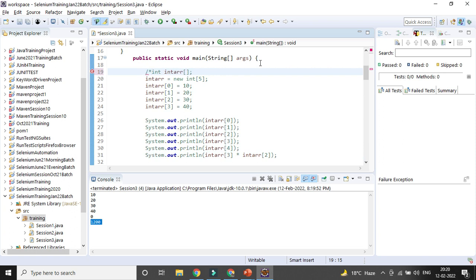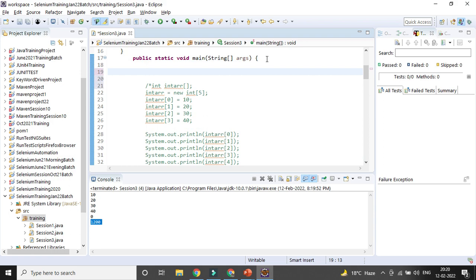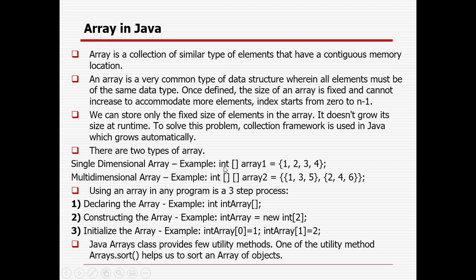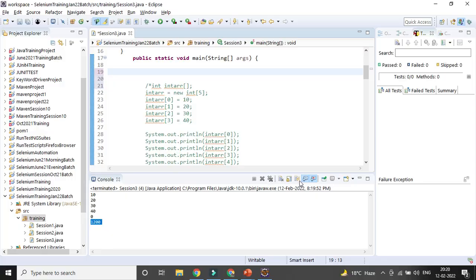Another is that there are no 3 ways required, right? You can simply declare the array. You can see here the integer array, and you can directly declare it within the curly braces, right? So in case it is 2 dimensional, you need to give 2 dimensions. So that is called a 2 dimensional or multi-dimensional array, and the array name, right? Multi dimension array. This is the array.